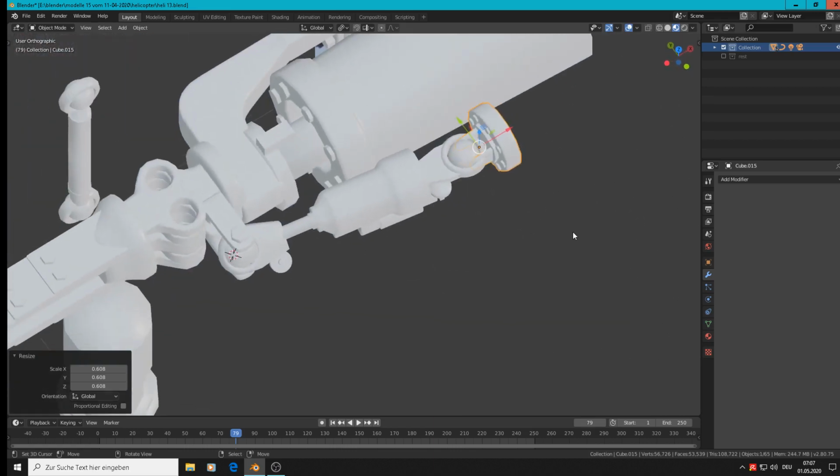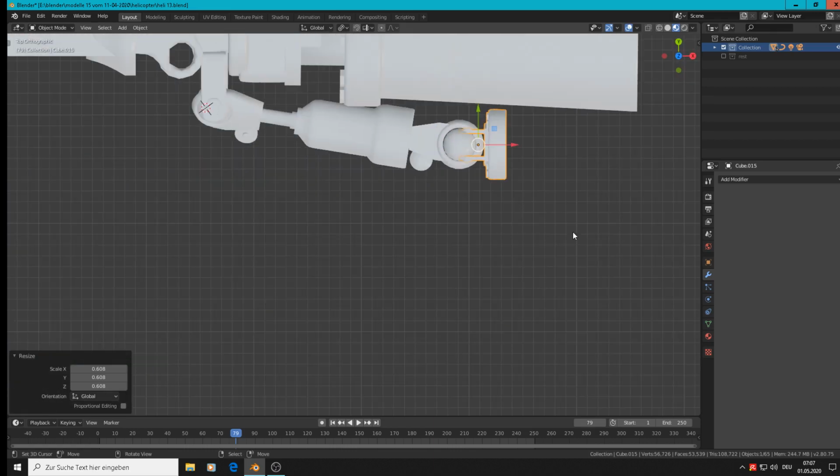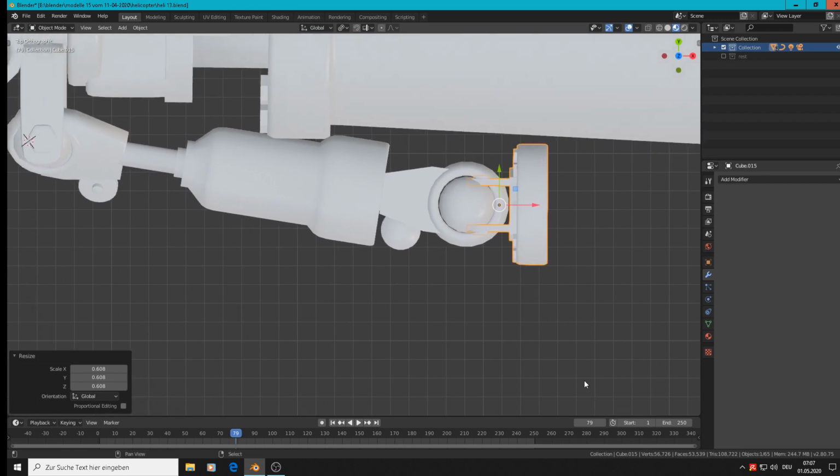That's that one. And then we take the claws more out.